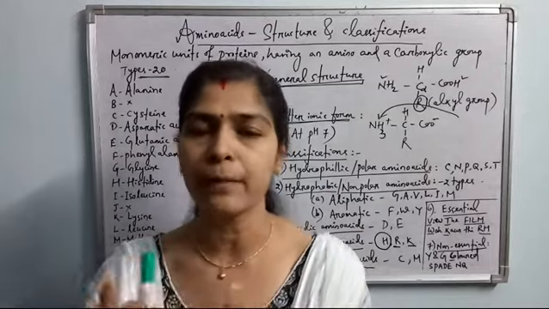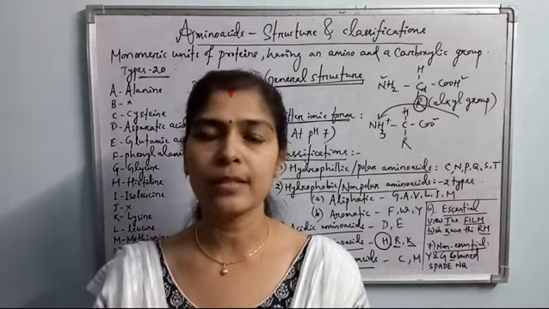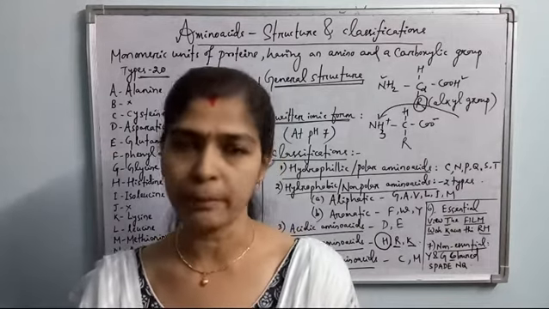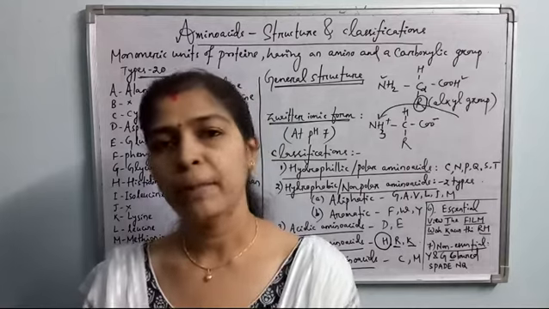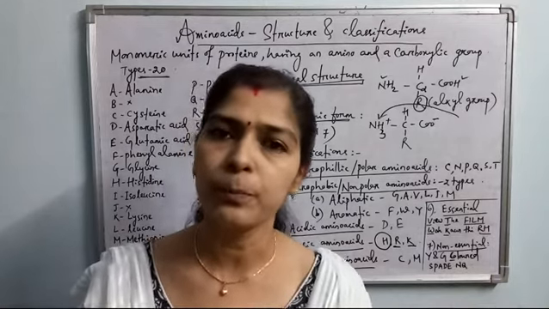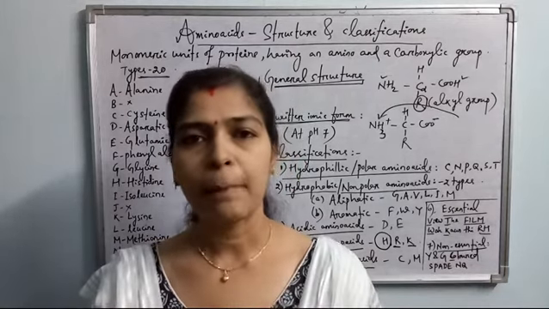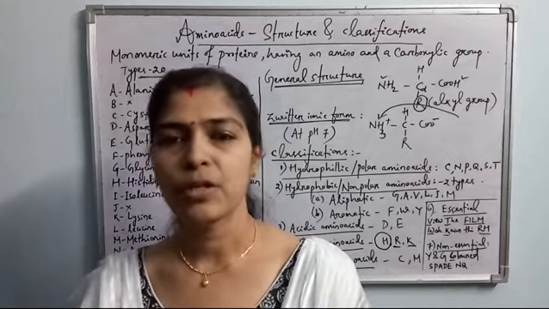About 300 types of amino acids are there in the universe, but only 20 amino acids are coded by the genetic code of mRNA. And only these 20 amino acids are mostly used for the synthesis of all the million different types of protein molecules. Out of these 20 amino acids, 10 are essential and 10 are non-essential.